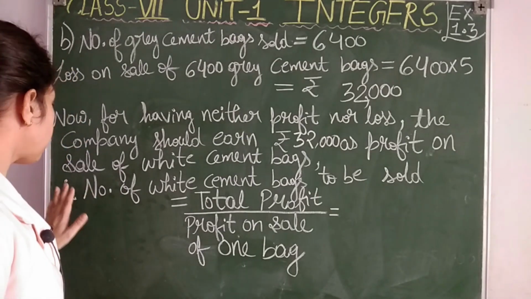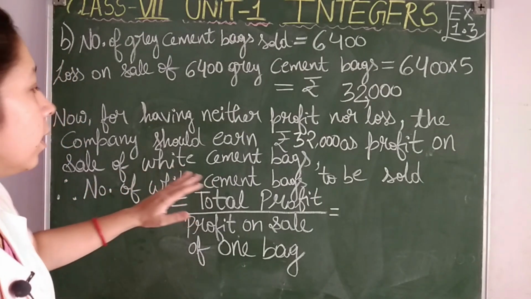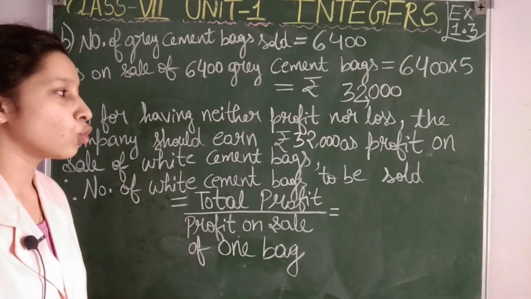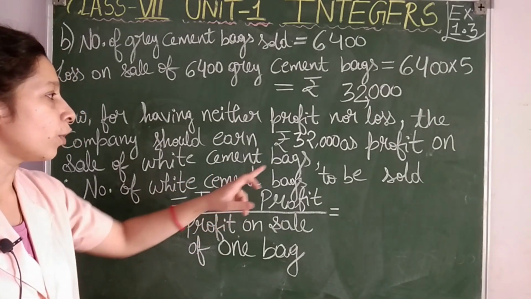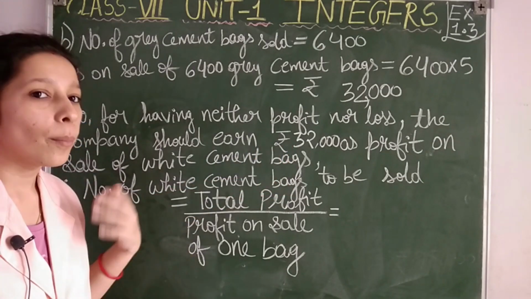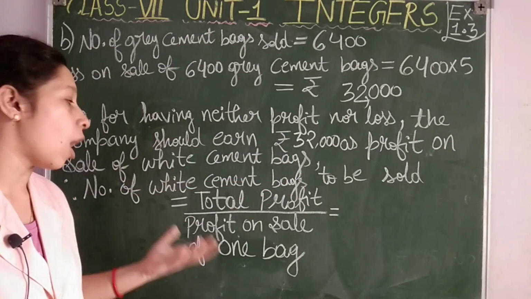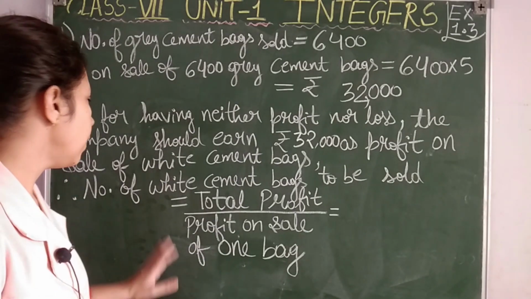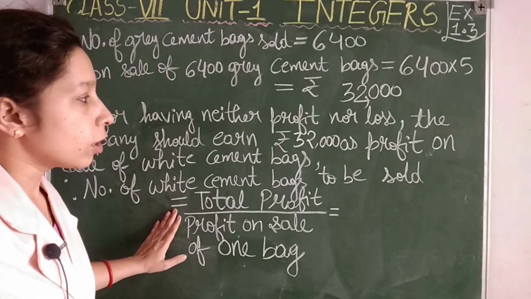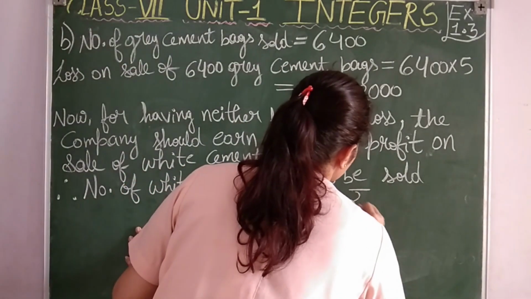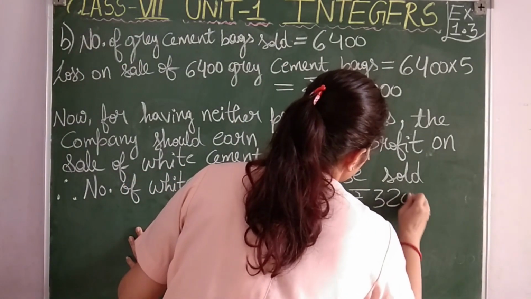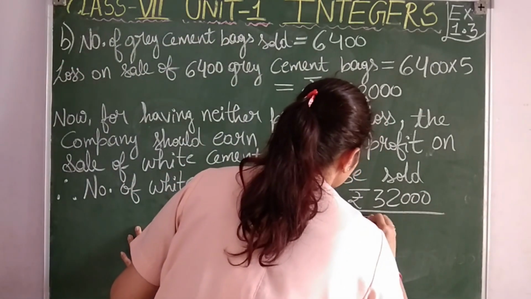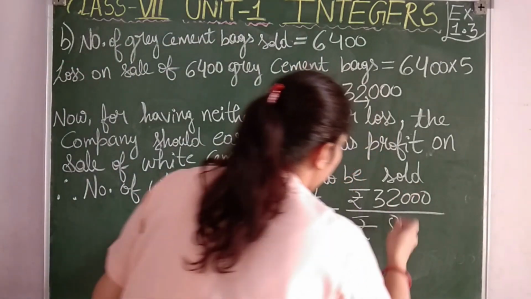Then profit on sale of white, therefore number of white cement bags to be sold. So students, to get profit of rupees 32,000, how many white cement bags we have to sell? How to find it out? Let's see. Total profit is rupees 32,000. This profit we want to earn, and the profit on sale of one bag is rupees 8.